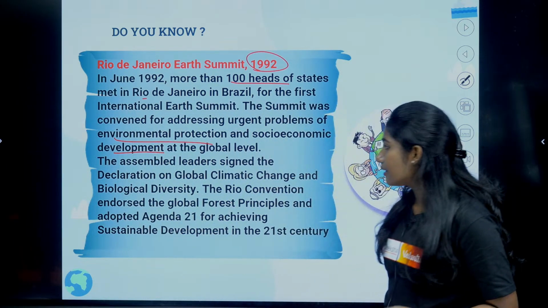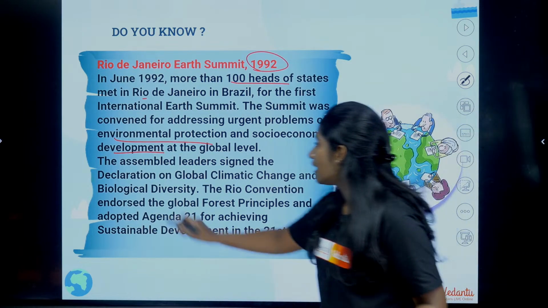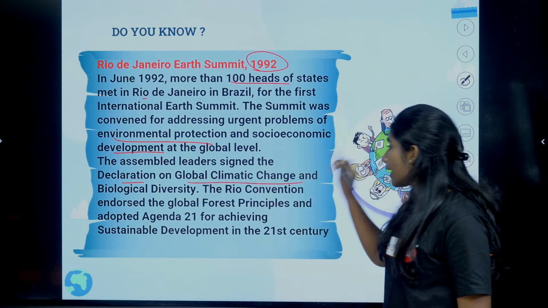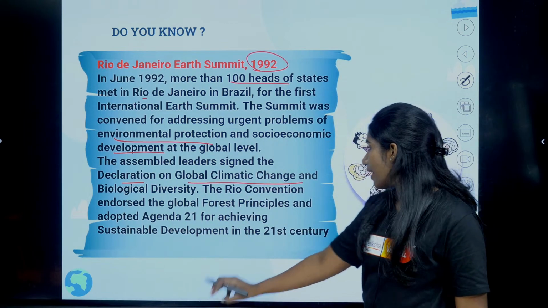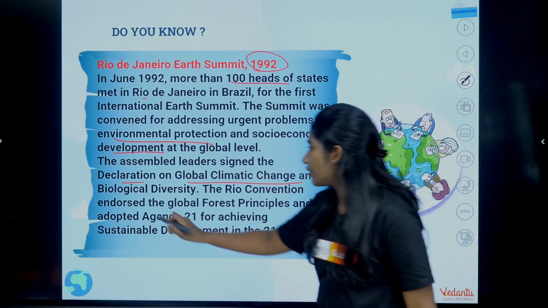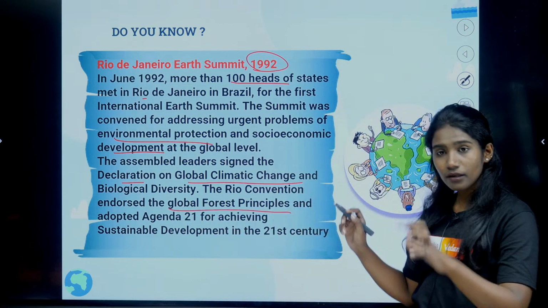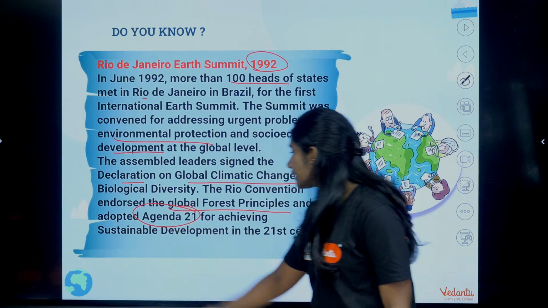The assembly came up with a decision where they signed a declaration on global climatic changes and biological diversity. And then this Rio Convention endorsed the global forest principle.